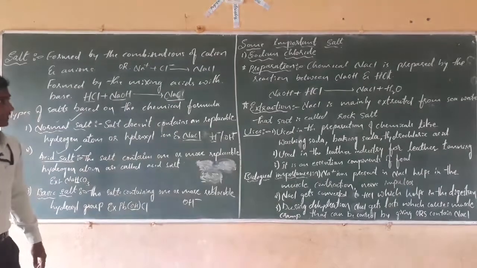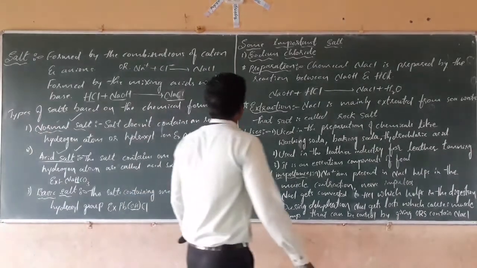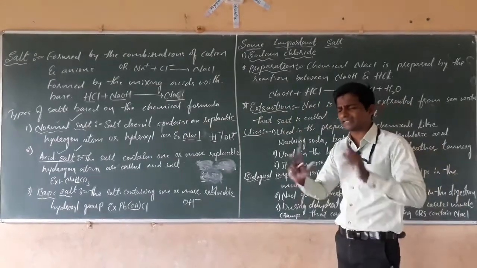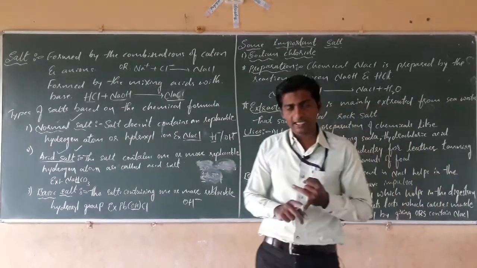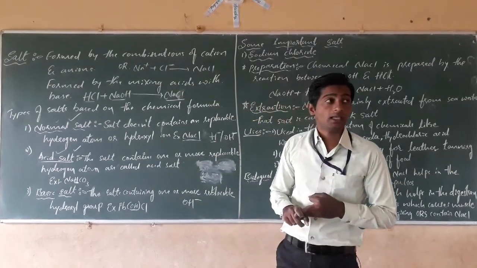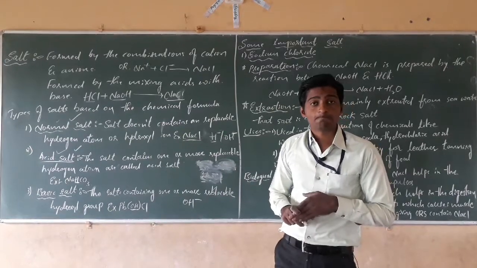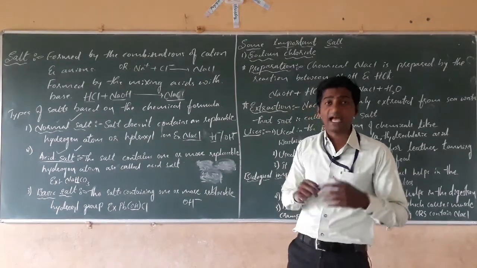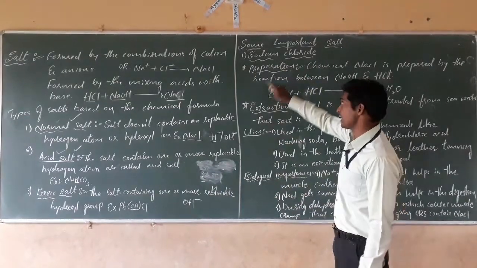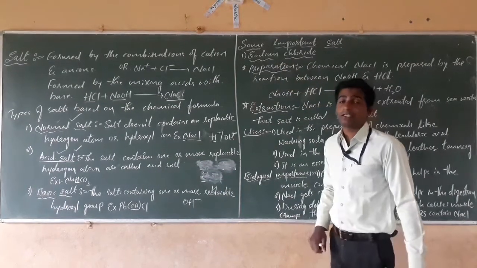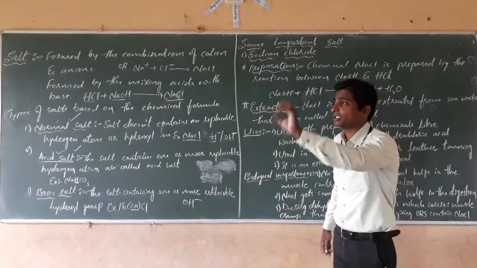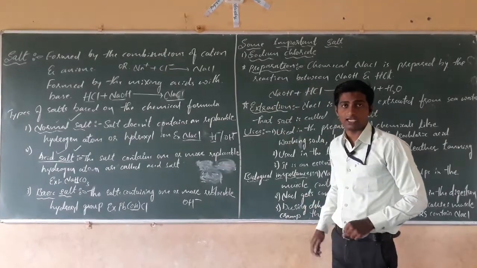Next, dear students, we are going to learn about some important salts and how they are formed. Different salts are given in your textbook: common salt, sodium hydroxide, which is a base, then washing soda, baking soda, and plaster of Paris. We will learn them one by one. Today we are going to study sodium chloride, that is common salt, its preparation and uses.